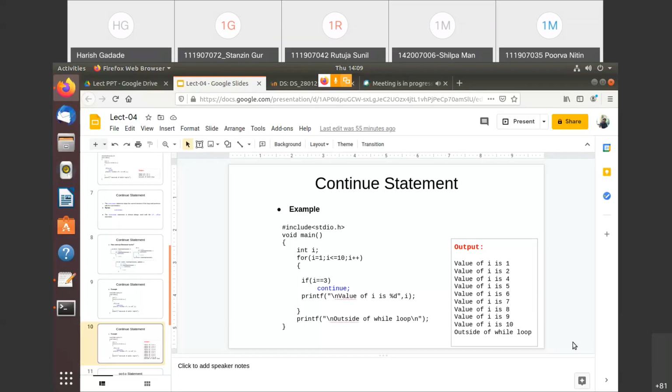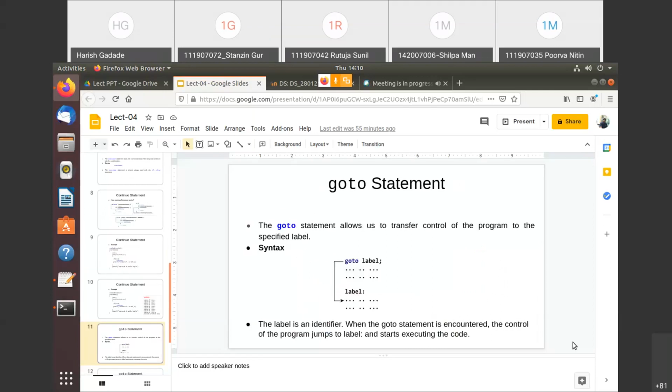I am not taking a hands-on example here because this is very simple, and I need to complete the jump also. Okay, I'll just go for the next one, the jump. Now see, this is the jump.